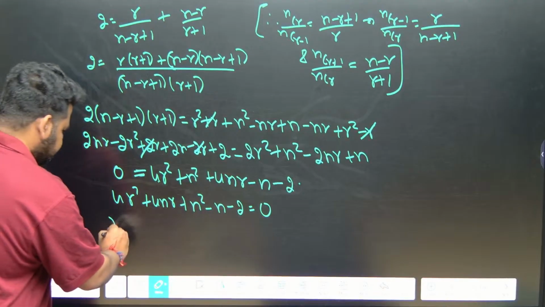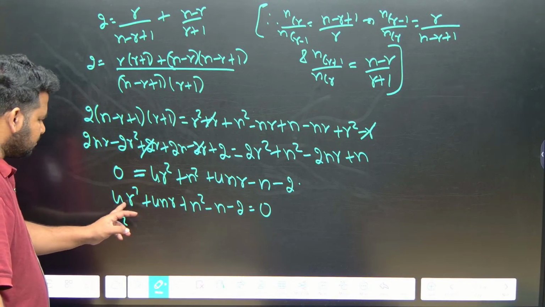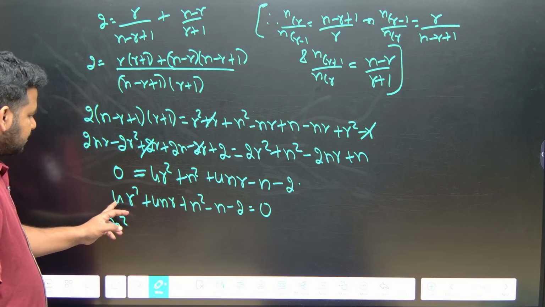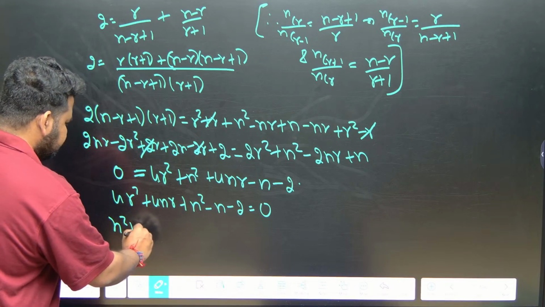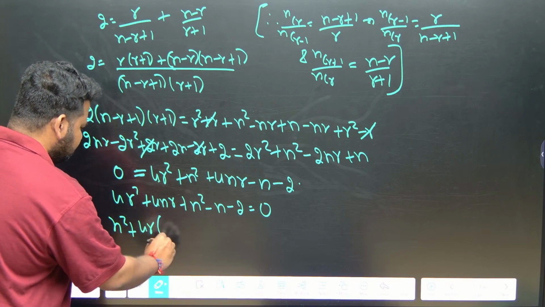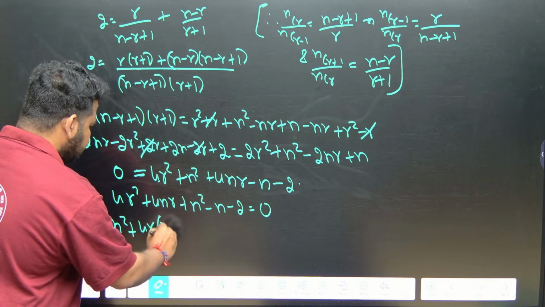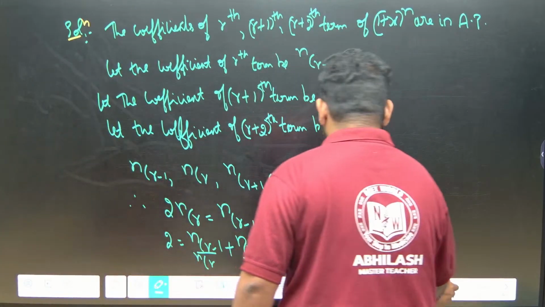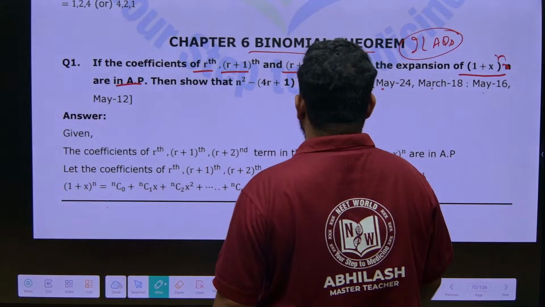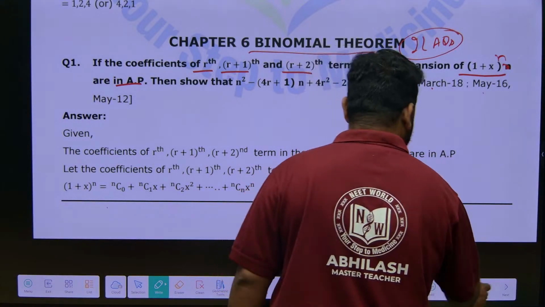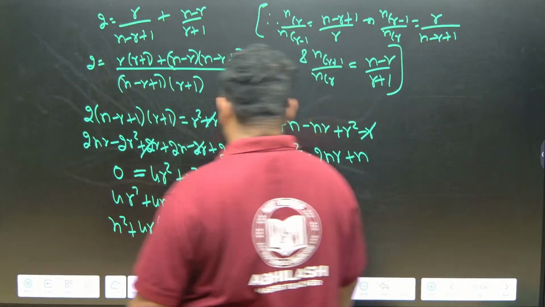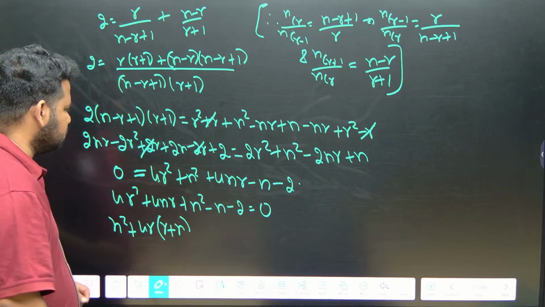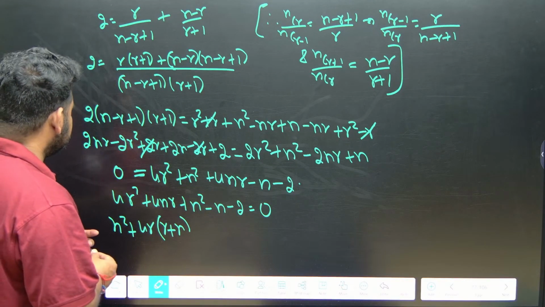First let us write N square as it is. Now what is common here? What can I write here? 4NR and also 4R square. What can I take common? 4R I can take common, and this will become R plus N. What do we have to prove? Let us see. N square minus 4R square, let us do. We have to talk about N. So 4R square will be there, N square is there, minus N minus 2, correct? Minus 2. So here we have done some mistake, let us check.